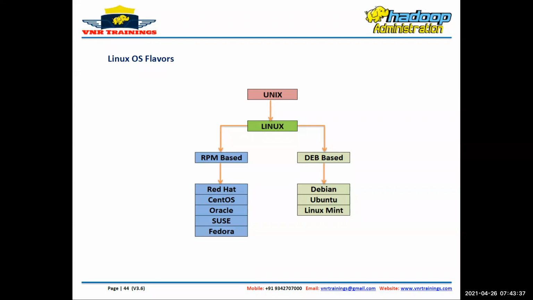Understand? So these are RPM based Linux, and the next one is Debian based Linux. We have Debian, Ubuntu, Linux Mint. These are also different companies that supply Debian based Linux. For RPM based and Debian based Linux, the commands will be a little bit different actually.